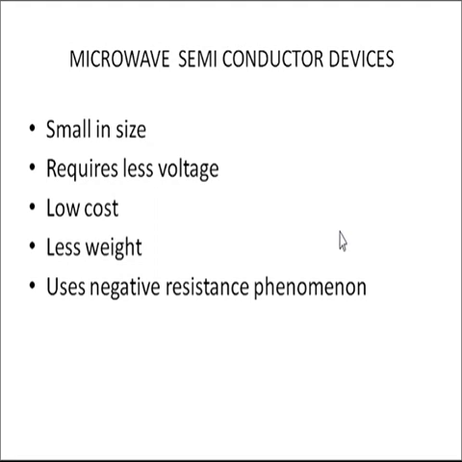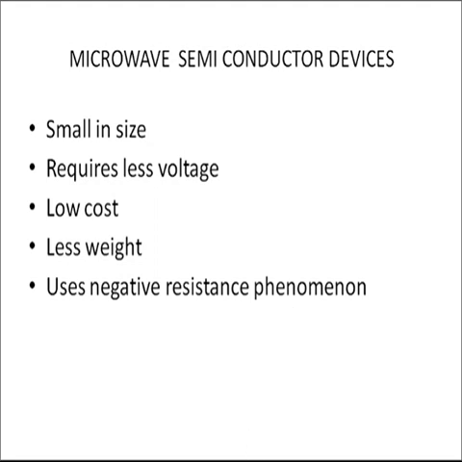By using the velocity modulation principle, microwave tubes generate or amplify the signal at microwave frequencies. Microwave semiconductor devices, however, use the negative resistance principle for the generation of the signal. Negative resistance means that even though the voltage increases, there is a reduction in the current. By using that negative resistance region we can generate the signal.